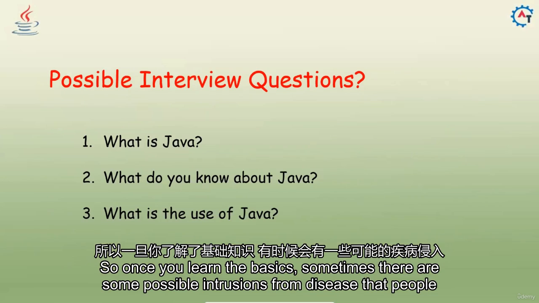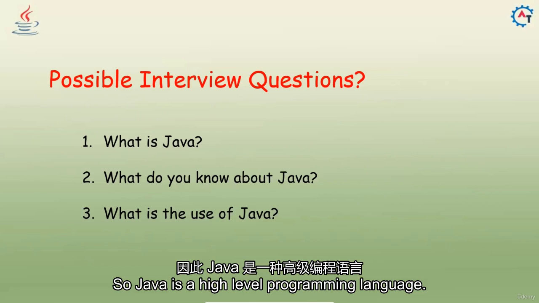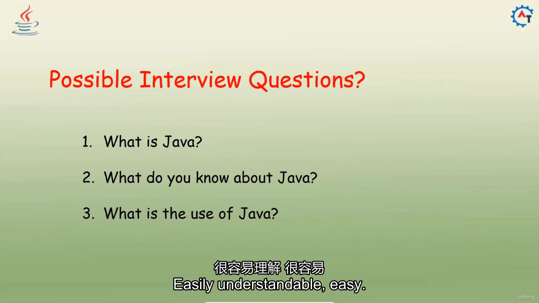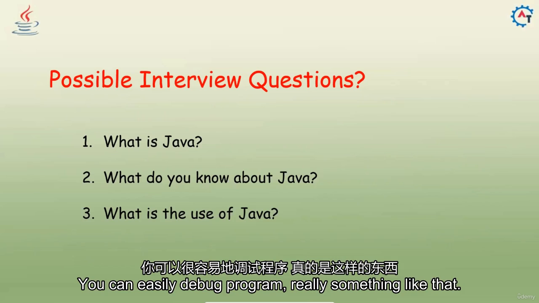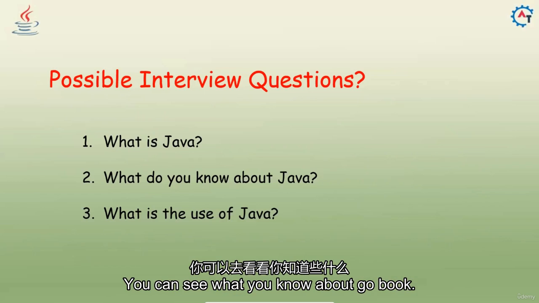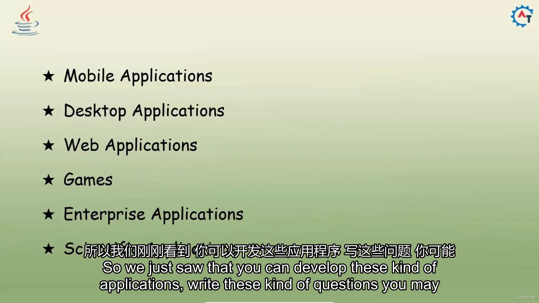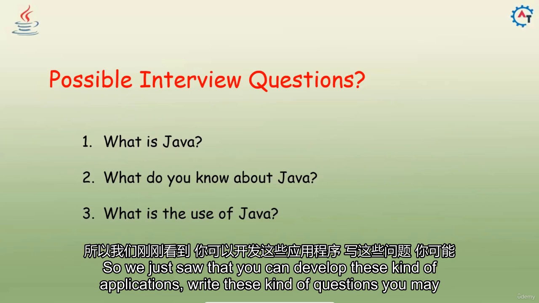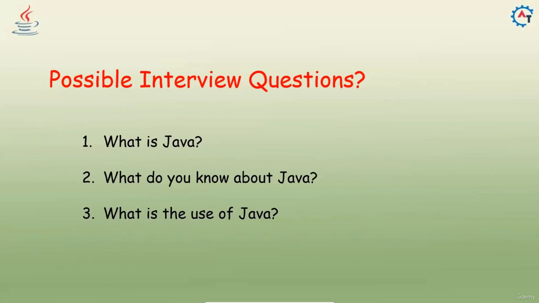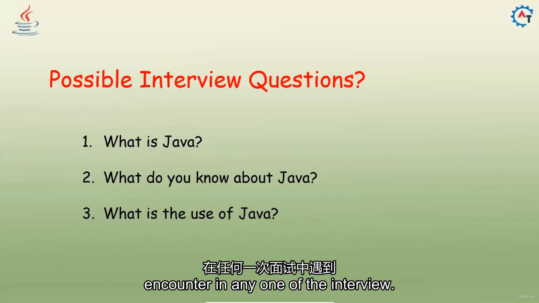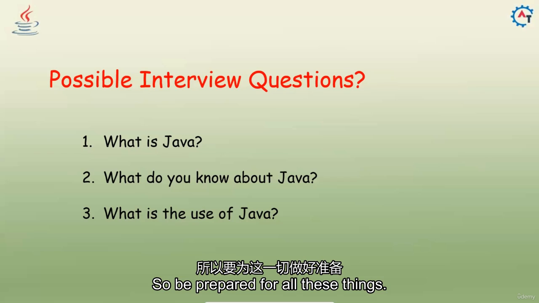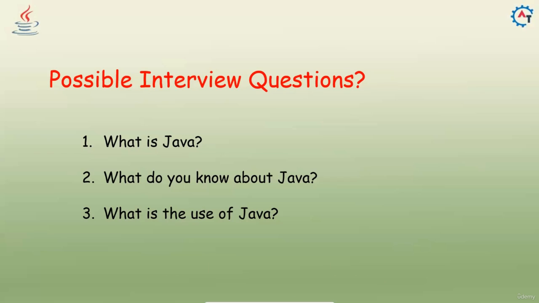Once you learn the basics, there are some possible interview questions. People may ask what is Java. Java is a high-level programming language, meaning easily understandable, easy to debug, and programmer friendly. If they ask what you know about Java, you can say the same things. If they ask what is the use of Java, we just saw that: you can develop these kinds of applications. You may encounter these kinds of questions in any interview, so be prepared for all these things. That's all in this video. Thank you.